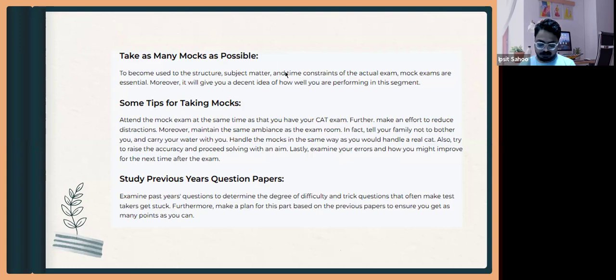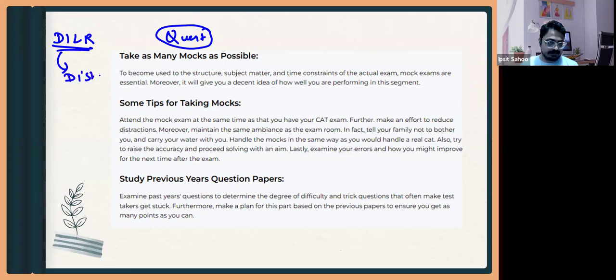Yeah. So I am talking about the DLR and quant books. Yeah, overall books that I am suggesting. So if you want a like decent PYQ, you can go for this publication, and you can go for Oswaal publication.